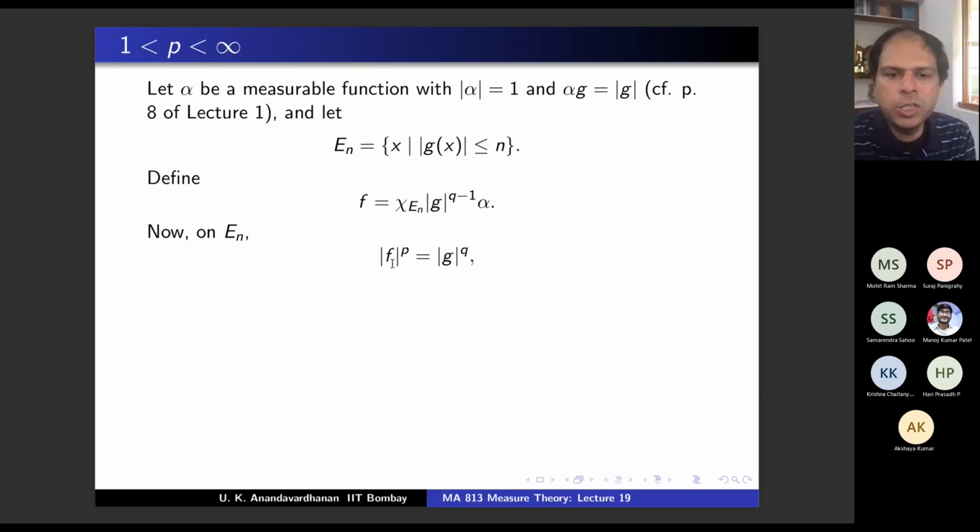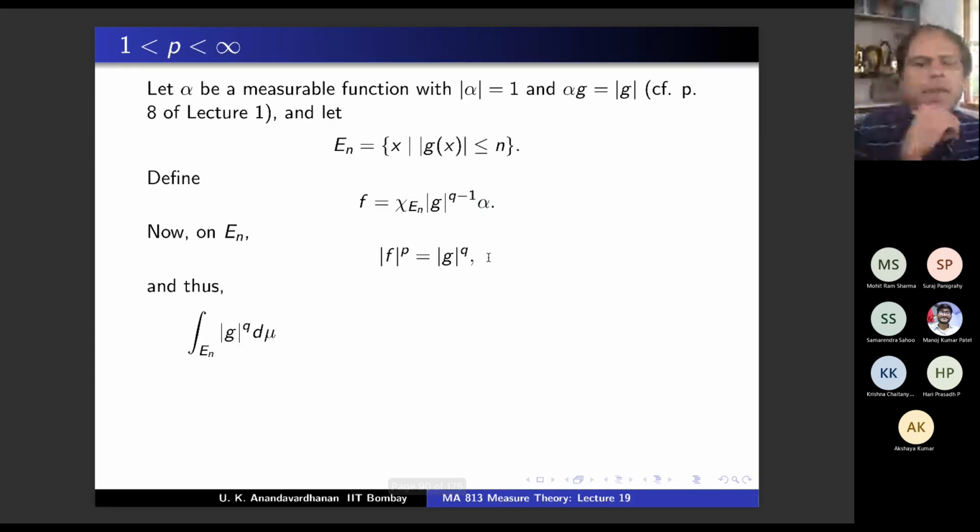So with this definition, mod f power p is mod g power q. Why? Because when you take modulus, this doesn't matter and this doesn't matter. So mod f power p will be mod g power p times q minus 1, but p and q are conjugate, so that is q. And therefore, if you take the integral over En, you have defined this En.